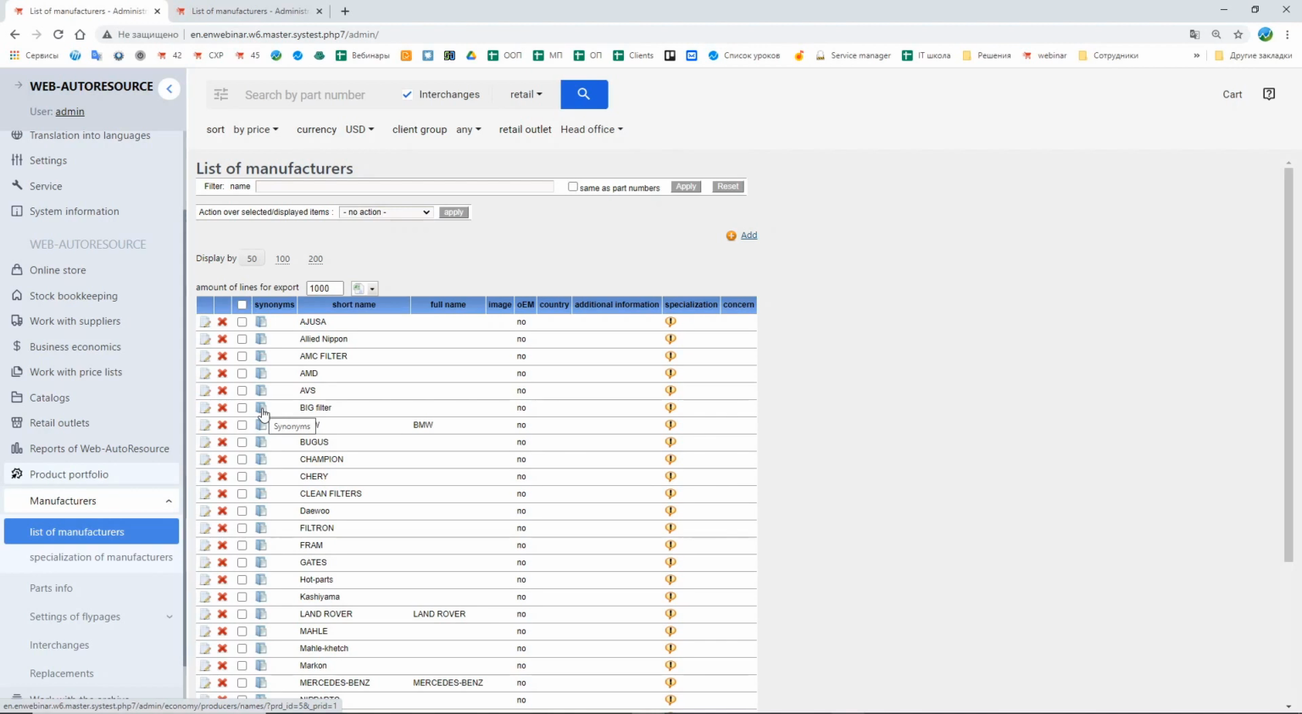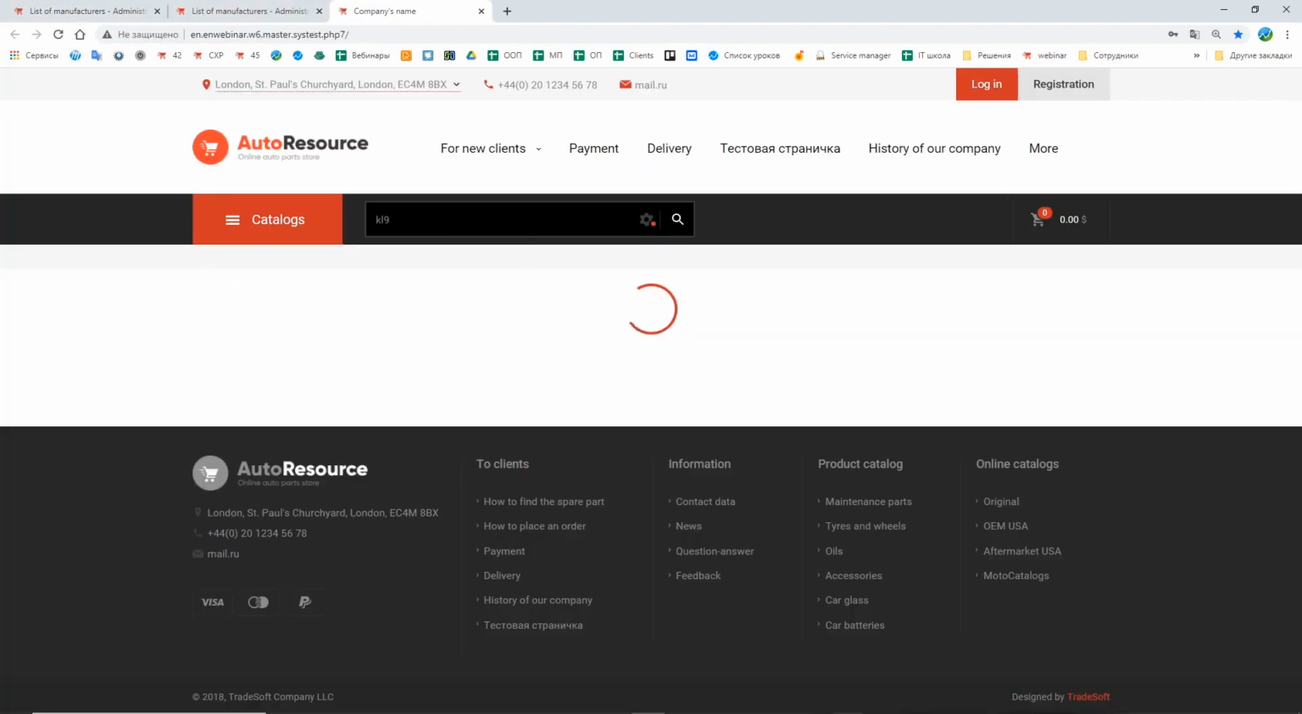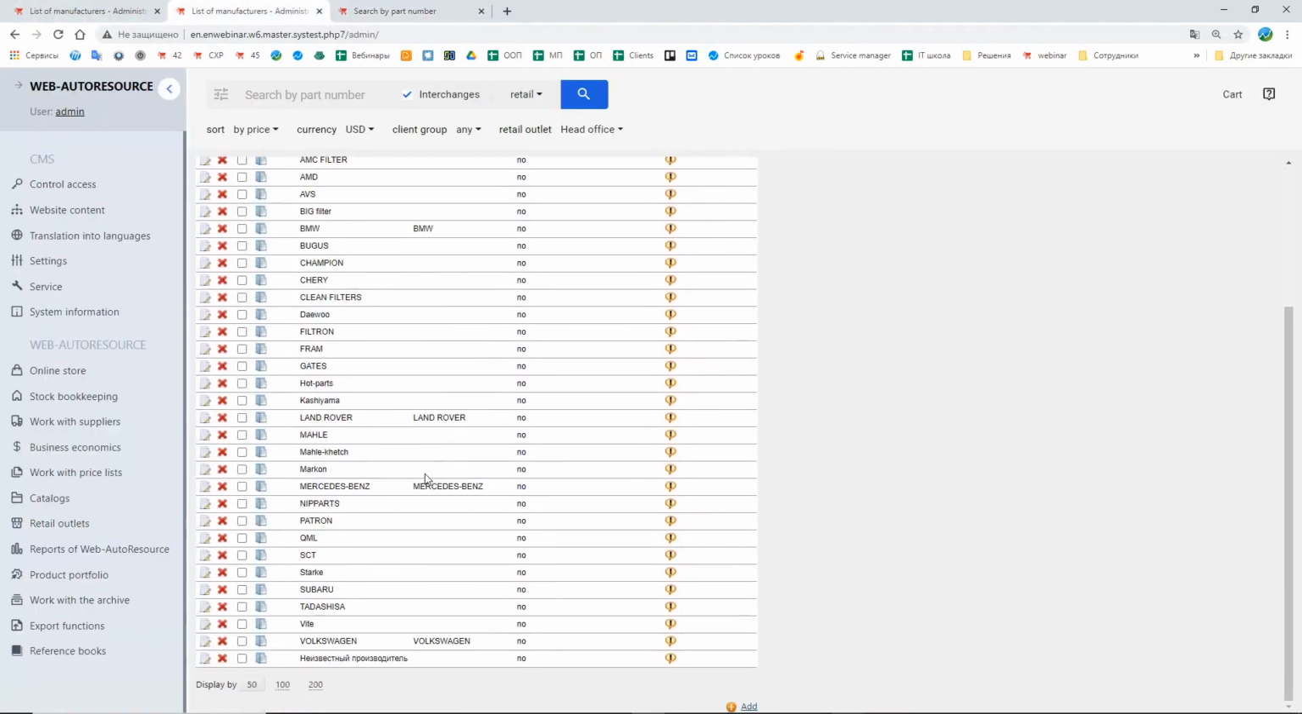For example, here we have two manufacturers, Malé and Malé. We know that these manufacturers are the same, but so far the system will display them as separate independent manufacturers. For example, let's see how it looks in the search results. We write here KL9 and we see that the system has offers for KL9 Malé and KL9 manufacturer Malé. But we know these manufacturers are the same, so we can set them as synonyms.